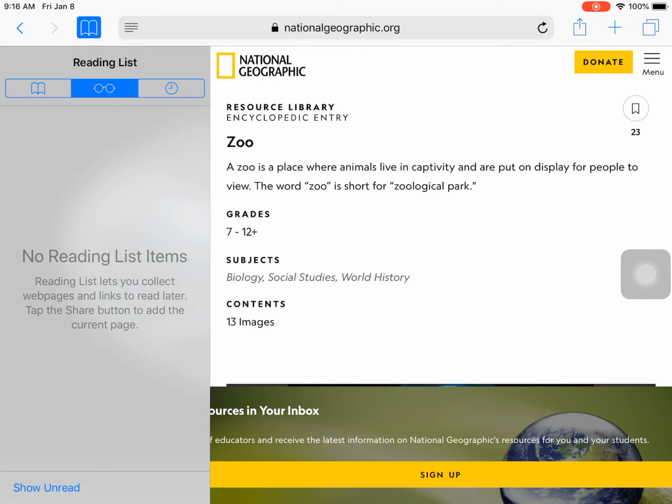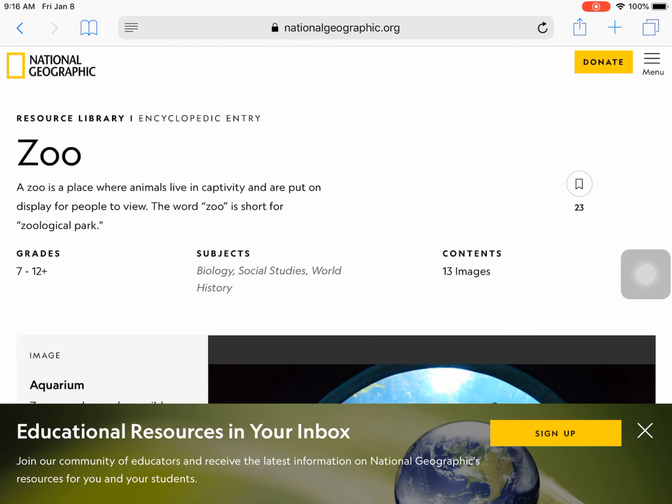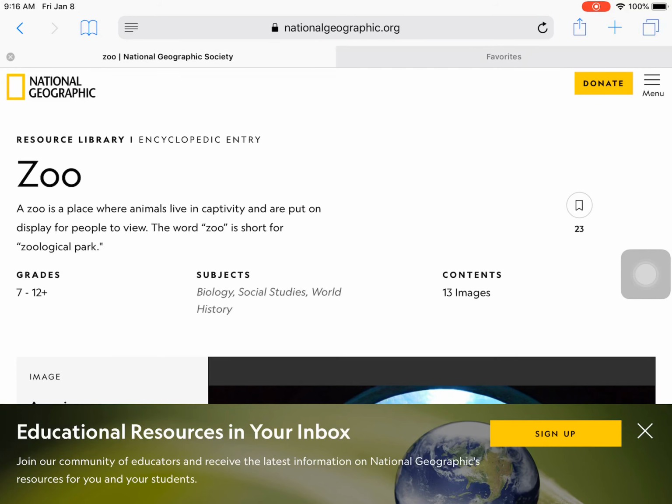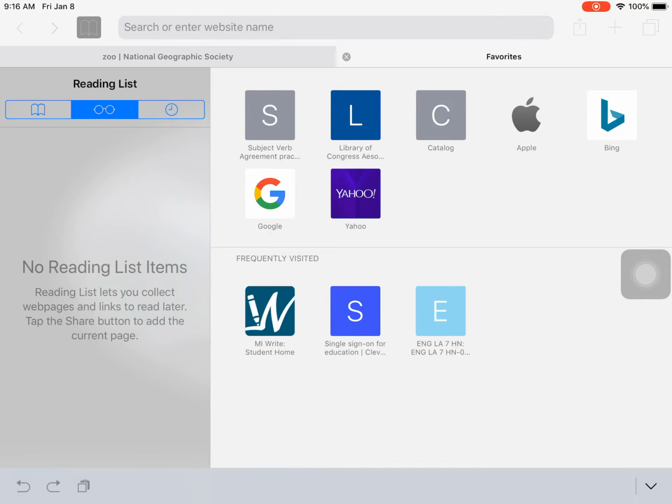So what I'm actually going to do, I do want you guys to add yours to your reading list, but for now I'm just going to add a page so that I have it saved over here, so I'm not going to lose it. And I do want to show you, because for the first one I put in information about zoos, now I'm actually going to make sure that I'm getting some ideas for pros and cons.